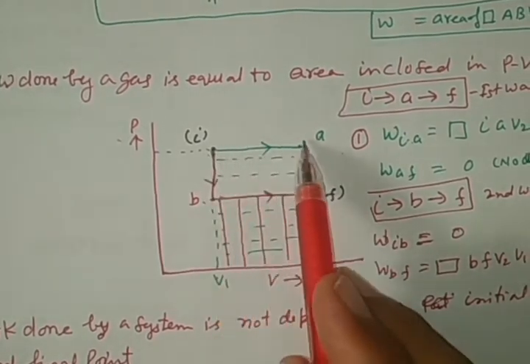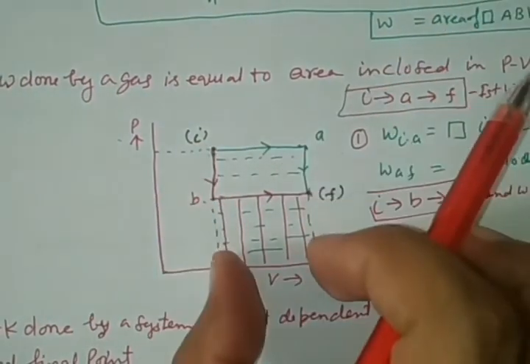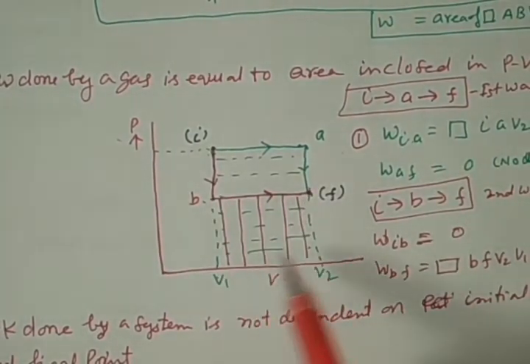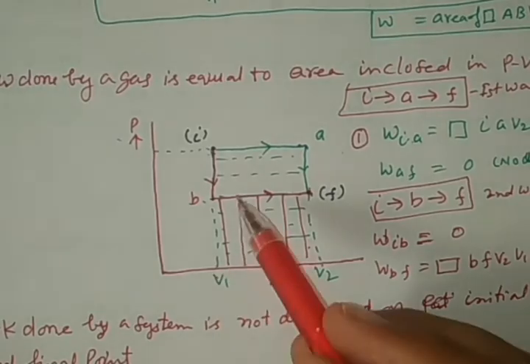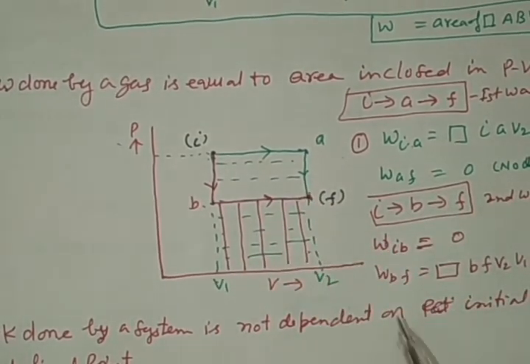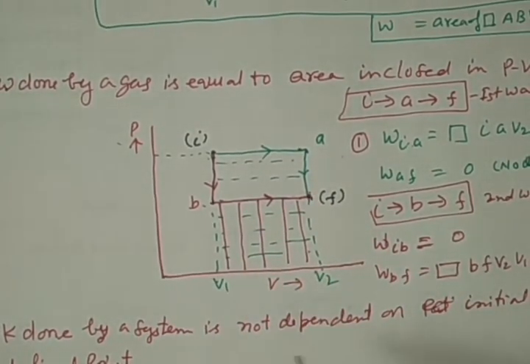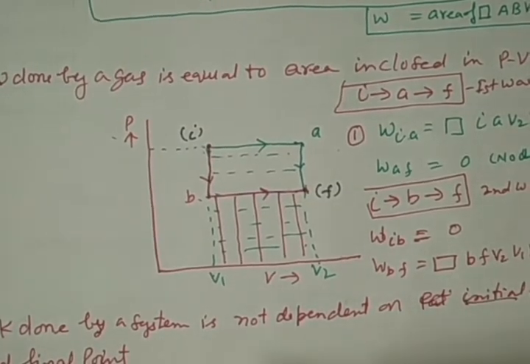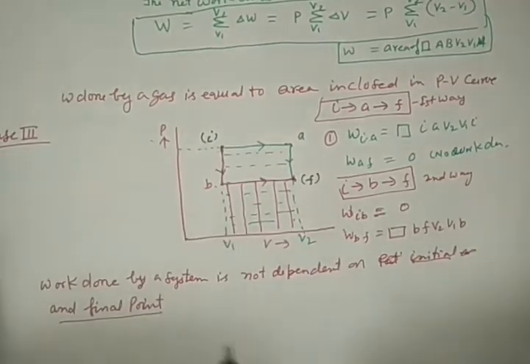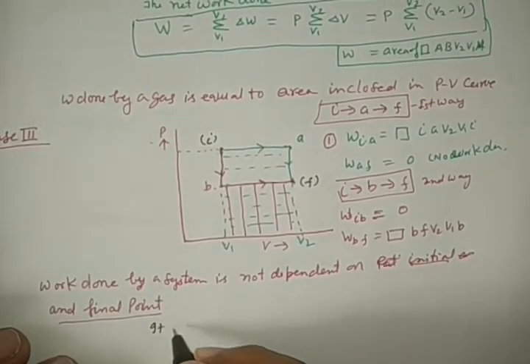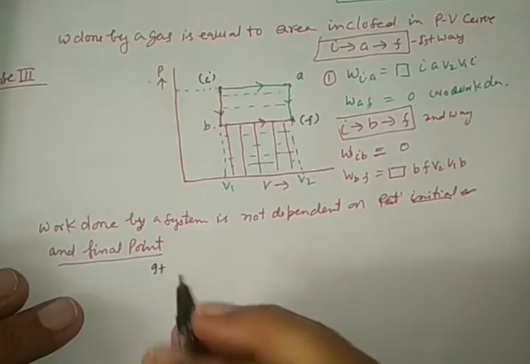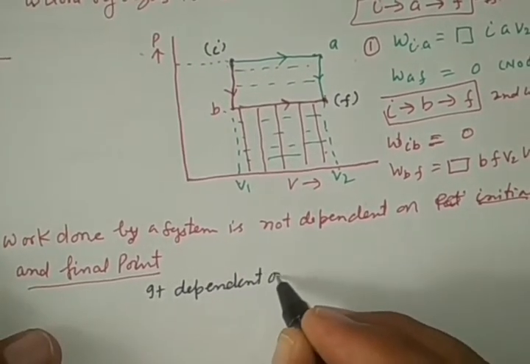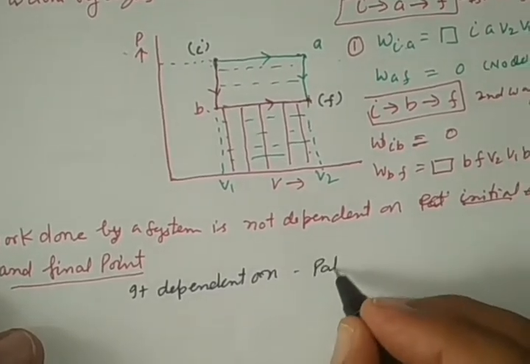When it is moved by this path, the work done is this much area, and if it is moved by this path, the work done is this much only, which is represented like this. So work done is different. So work done by the system does not depend on initial and final point. On what does it depend? It is dependent on the path adopted.